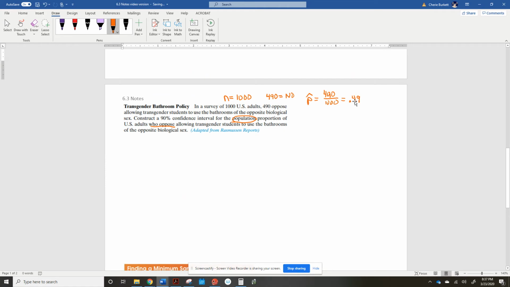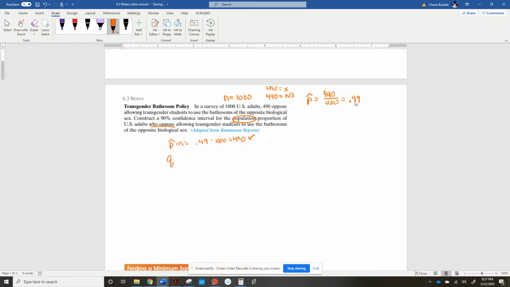This time we had to calculate it. And this time we see that 490 is the value of our X. Remember, that's how many we're interested in. X is 490. Since that number is bigger than 5, when you do p hat times n, that is what we just did. 490 out of 1,000, you get 490. So this is our X, the number of people that said no. Our X value is greater than 5, and that's good.